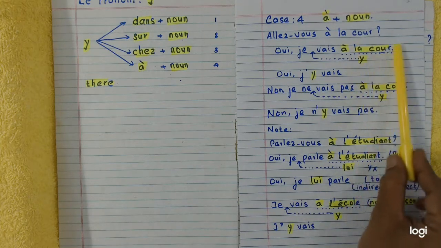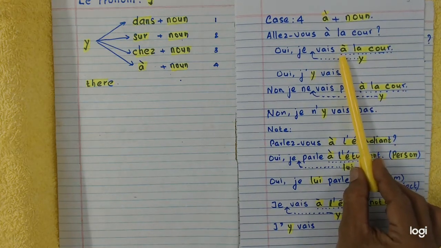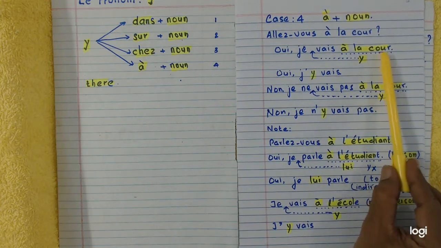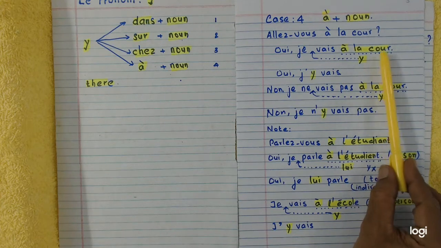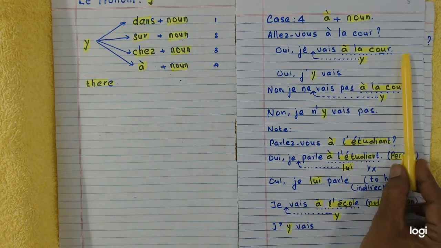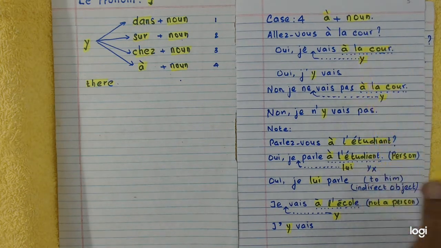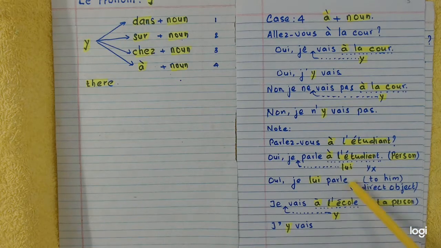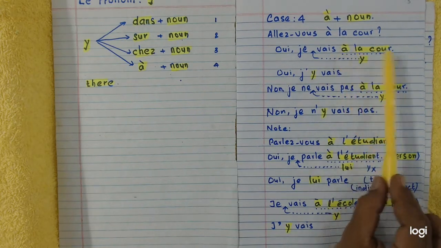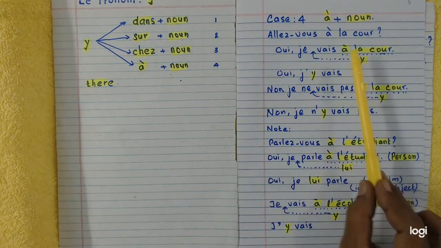This noun is coming after à. Moreover, you must see that this is not a noun of a person. This is a noun of a place. If it is a noun of a person, it is an indirect object, which I will explain later. Now just see à plus noun, preposition à plus noun.